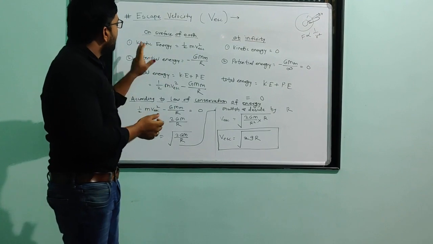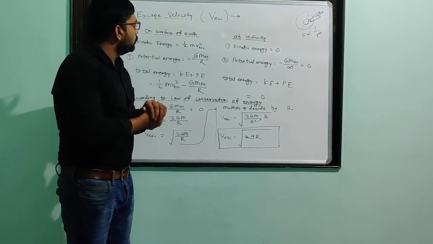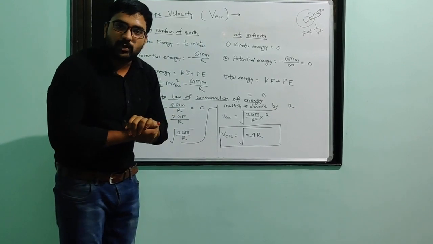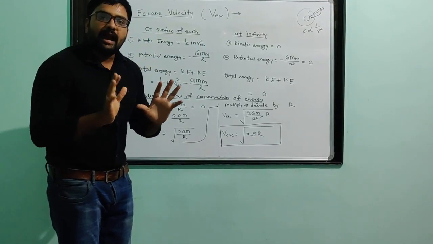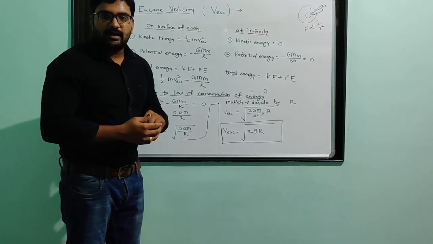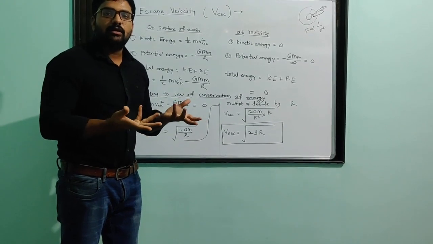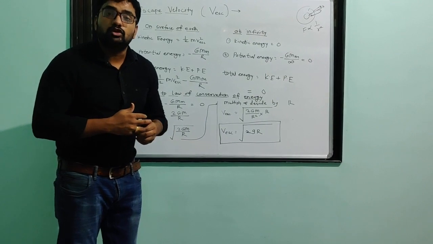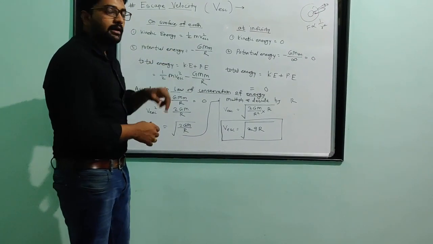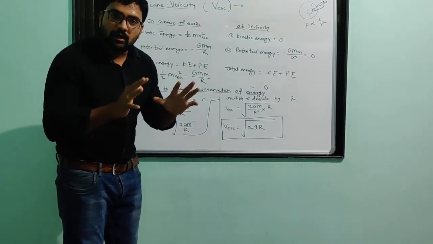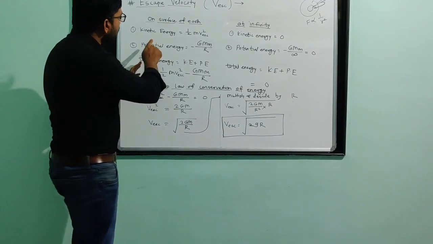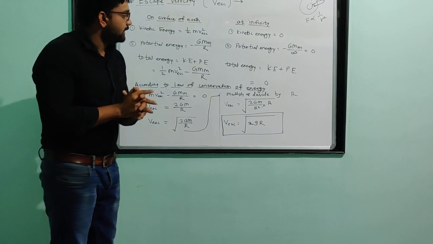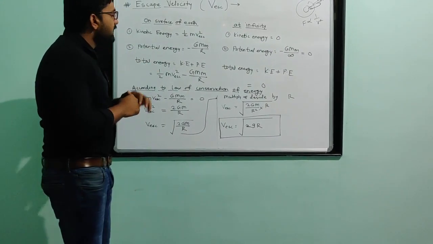So kinetic energy is equal to 1 by 2 m v escape square. We have already studied kinetic energy: it is the energy gained by an object due to its motion, where m is the mass of that particular object. So kinetic energy is equal to 1 by 2 m v escape square. Next, potential energy.